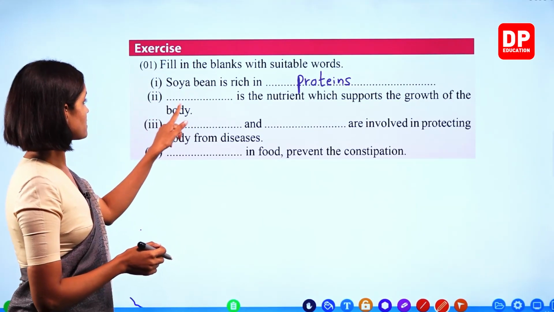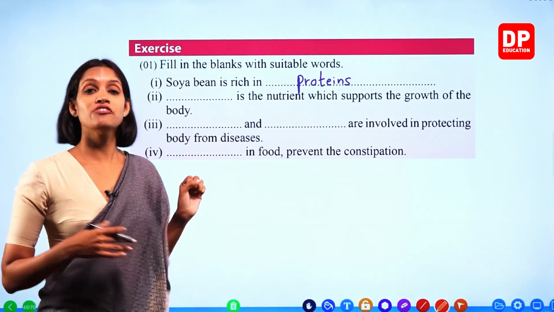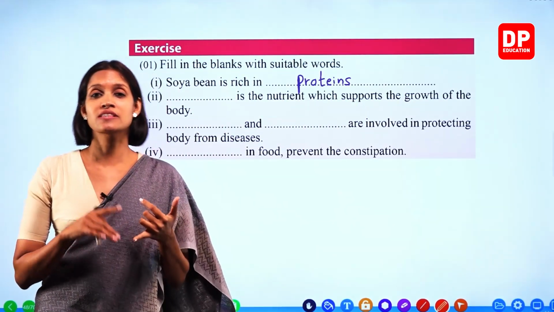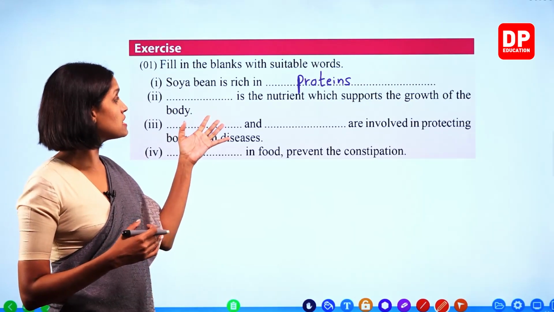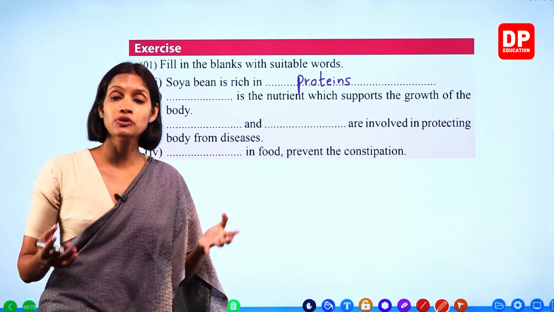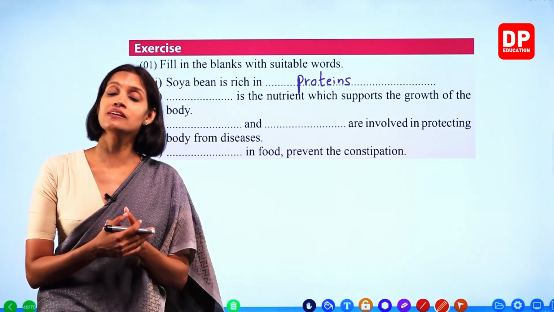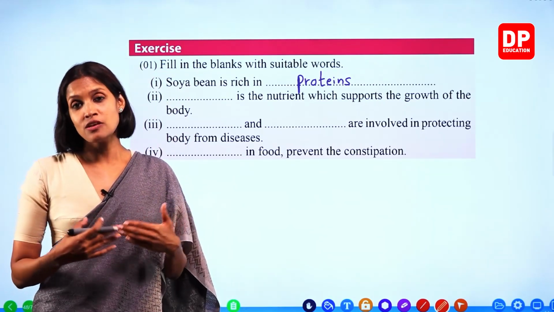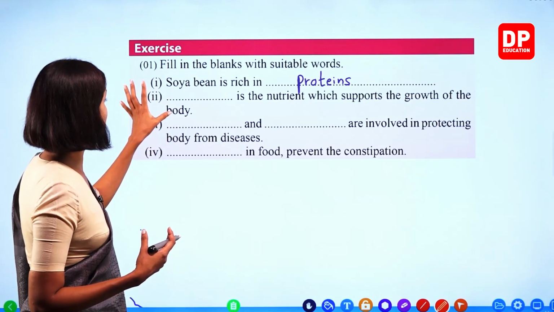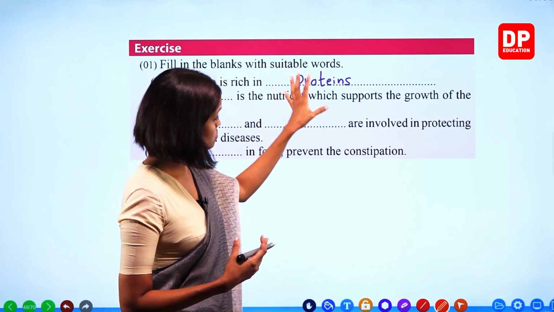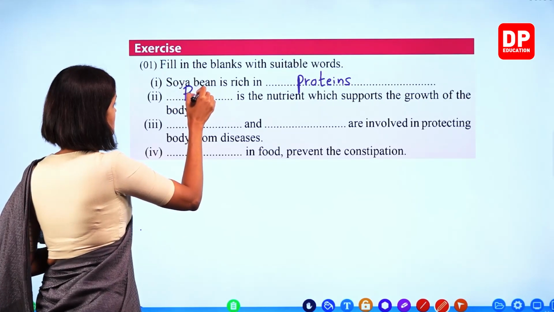Number 2, blank is the nutrient which supports the growth of the body. When we discussed different nutrients, we learned that carbohydrates and lipids help to give energy, right? They always provide energy. And proteins are important for the growth of the body and repairing cells and tissues too. Vitamins and minerals, children, can strengthen the immune system and thereby protect our body from diseases. Okay? Right. So what is the nutrient which is important for the growth of the body? That is proteins, right? Again, proteins here.